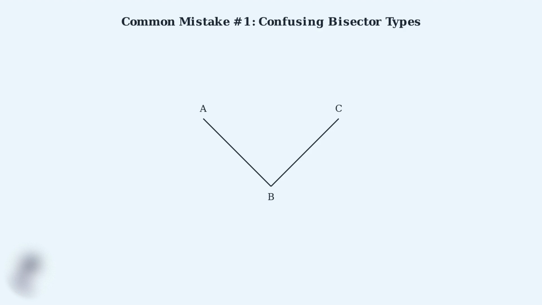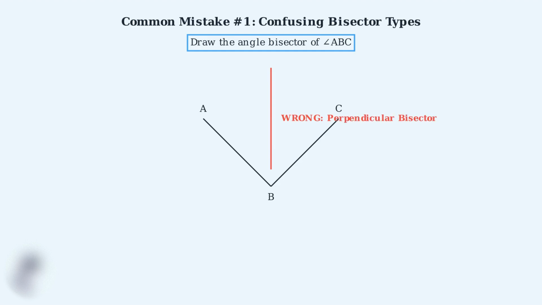Here's a typical problem where a student confuses an angle bisector with a perpendicular bisector. The problem asks, draw the angle bisector of angle ABC. But watch what this student does incorrectly. Instead of bisecting the angle, the student draws a perpendicular bisector of segment AC. This is completely wrong. The perpendicular bisector divides a line segment, not an angle. Now let's see the correct solution.